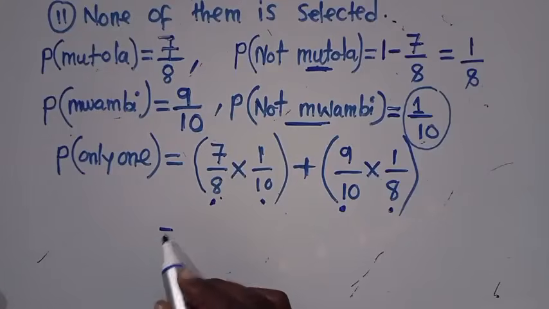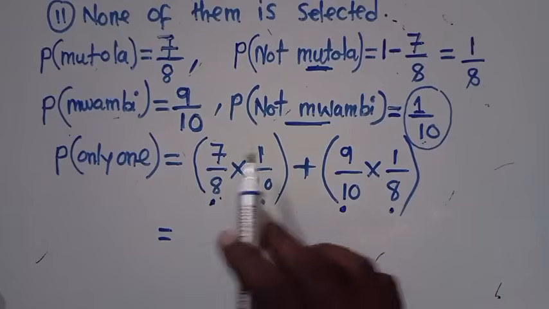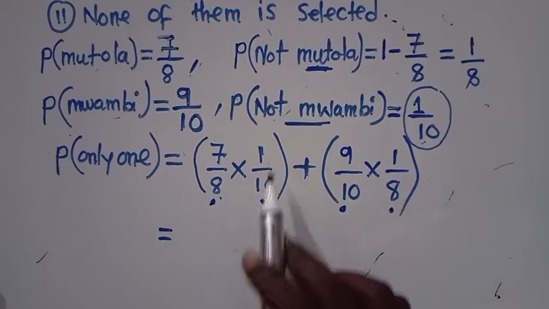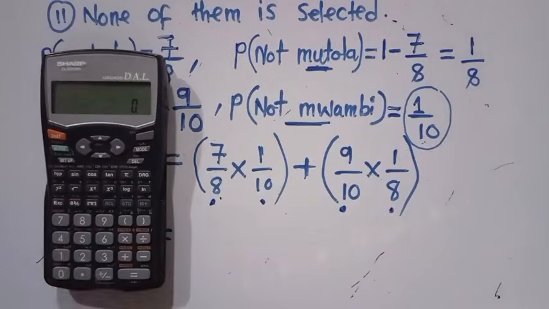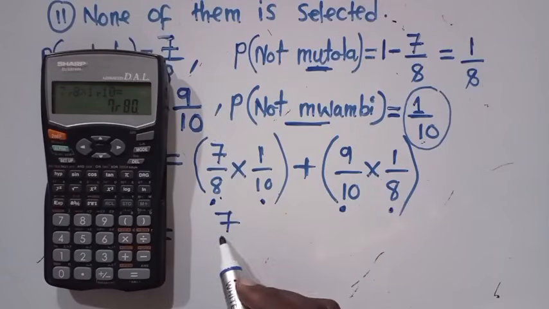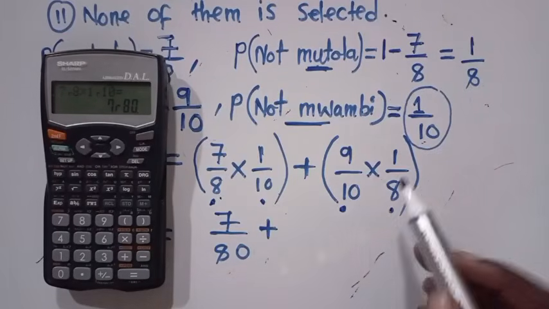From here, you say this is now equal to, what answer are we getting here when we multiply? Just this part, not everything. You get your calculator. People seem to be very slow. You say 7/8 times 1/10. What is our answer? 7/8 plus. How about this side?